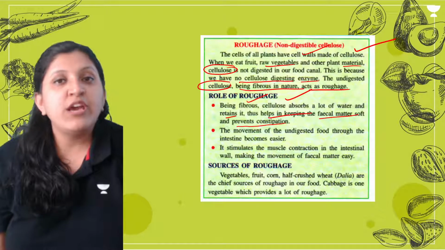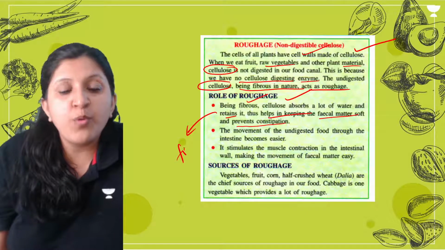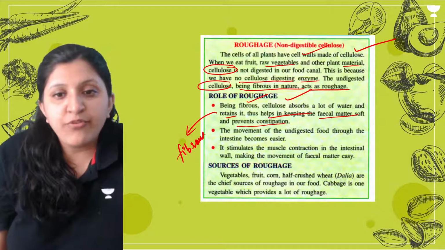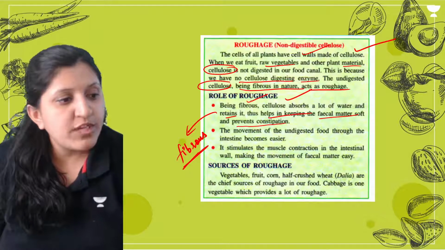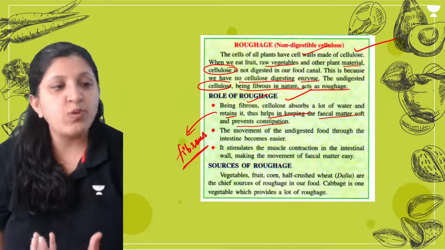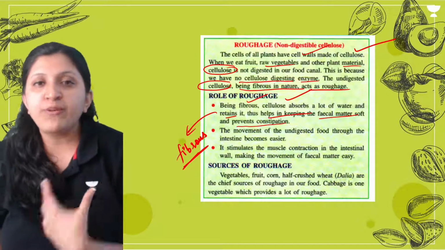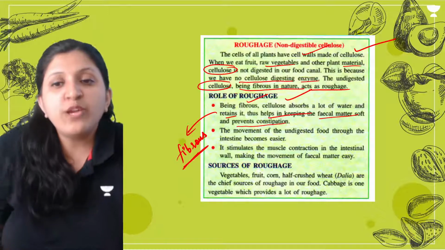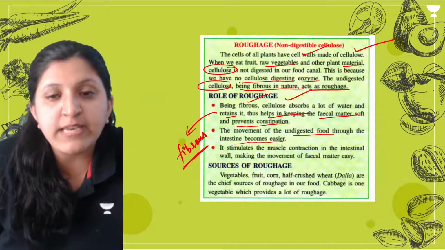Those who have an issue of constipation need to go for more fibrous food, which is nothing but cellulose-rich food, so that they do not have a problem of constipation. The movement of the undigested food through the intestine also gets easier.